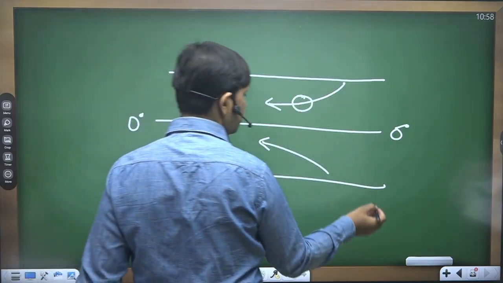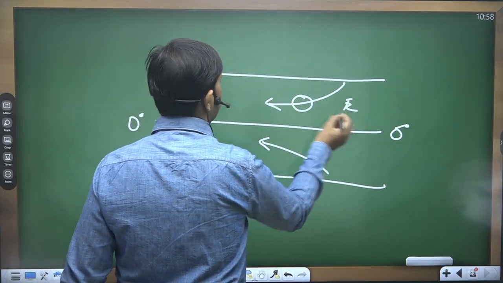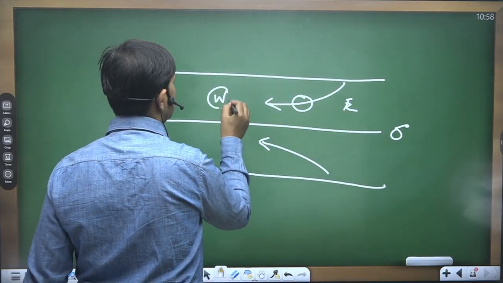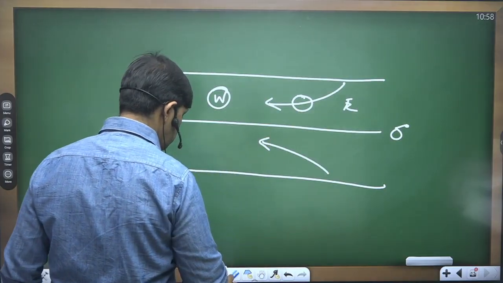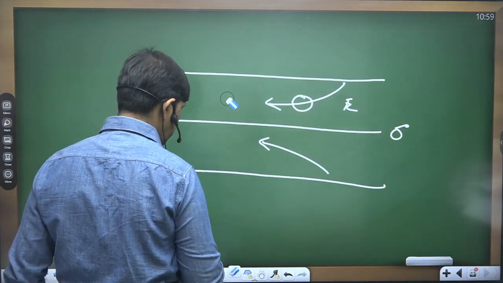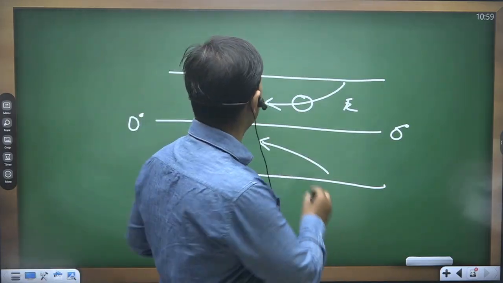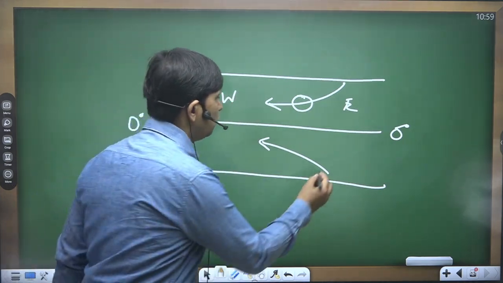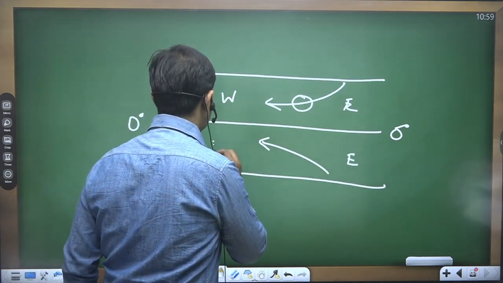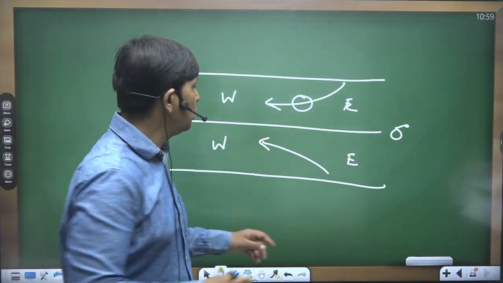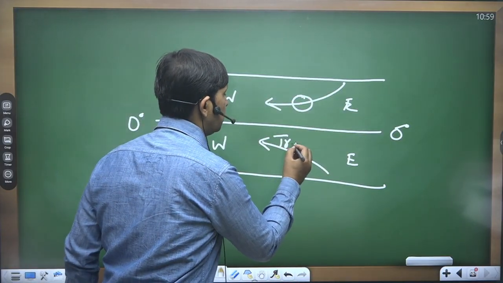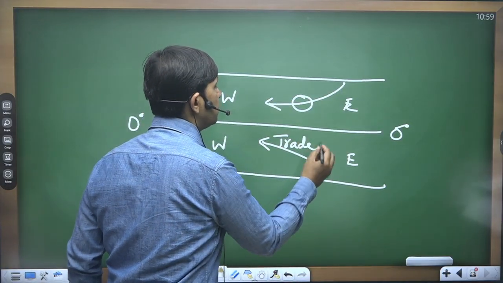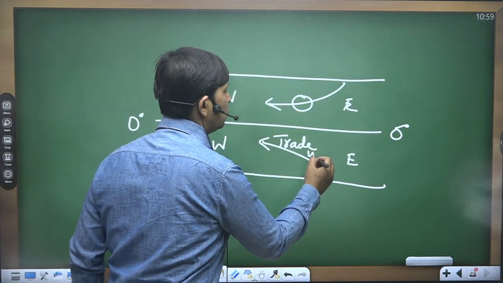This is the east direction, suppose east, and this one is west direction. So coming under the influence of trade winds, cyclones start moving from east to west direction, under the influence of trade winds, which are the permanent winds.